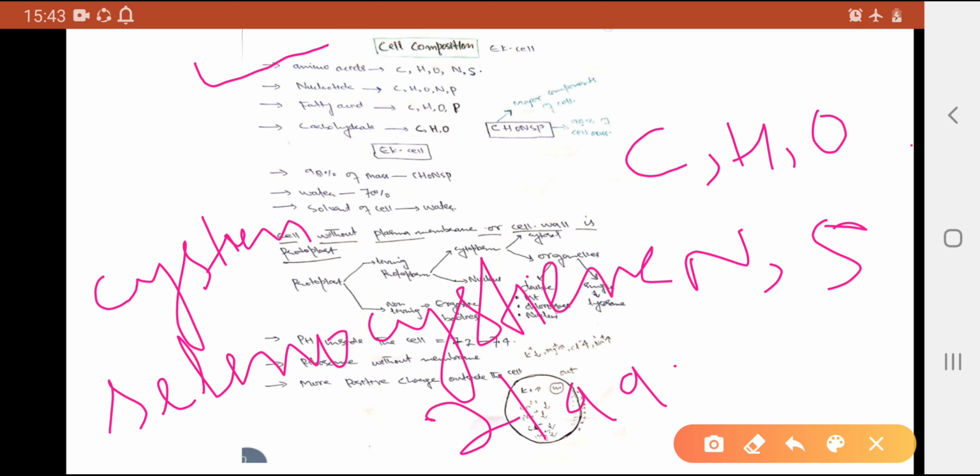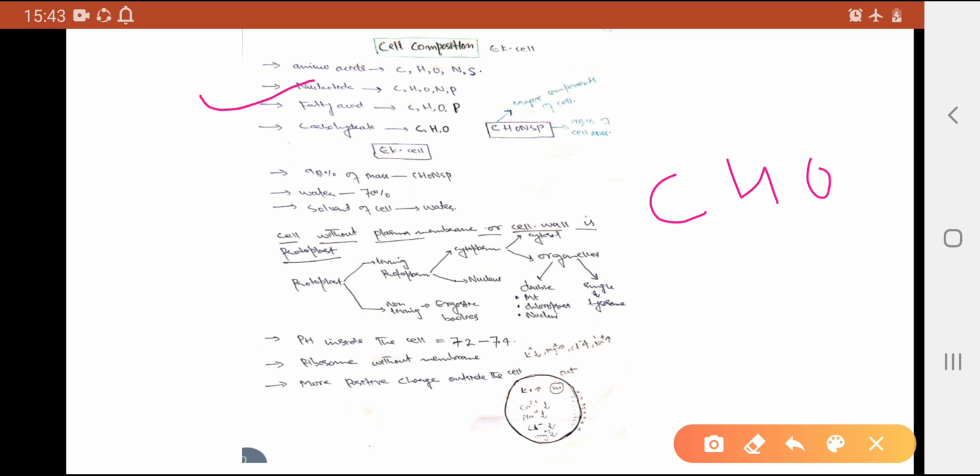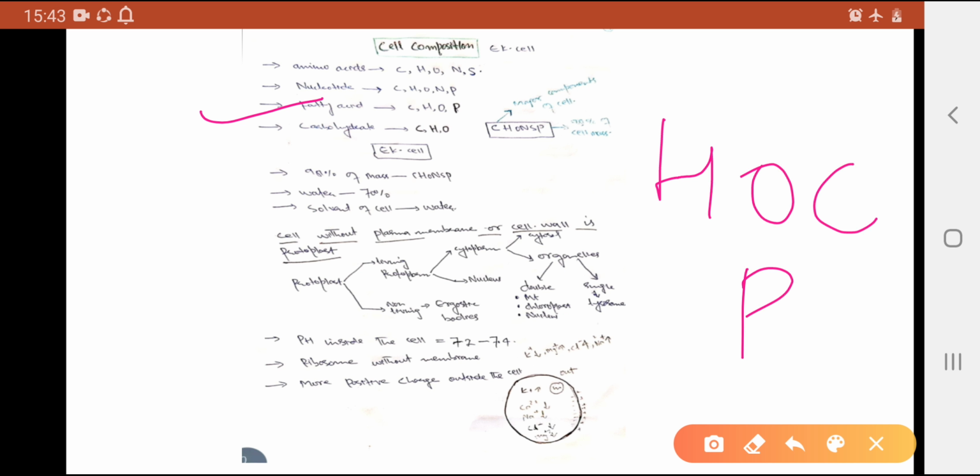And one more thing, second concept, nucleotides. Nucleotides are present in the cell also, as part of cell composition. They may contain carbon, hydrogen, oxygen, nitrogen, and phosphorus. Amino acids do not contain phosphorus. Now, fatty acids. Fatty acids are made up of hydrogen, oxygen, carbon, and phosphorus. These four components. I hope this may be clear.